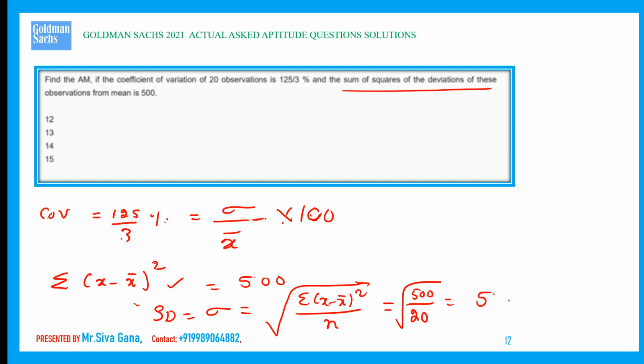So the sigma value is 5. We need to calculate the arithmetic mean. Now 125 by 3 is equal to sigma, which comes out to be 5, divided by the arithmetic mean x bar, into 100. This is 25 fours, 25 fives.